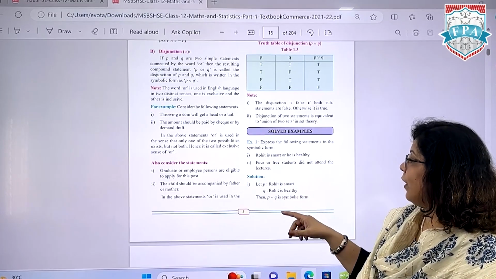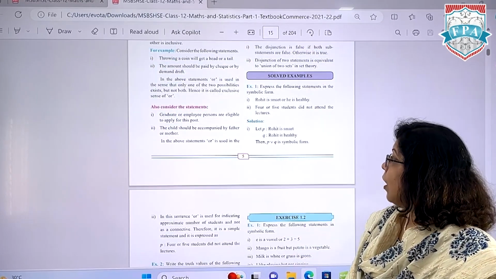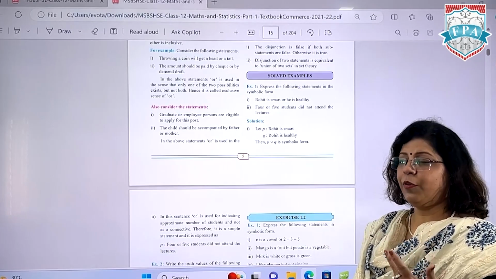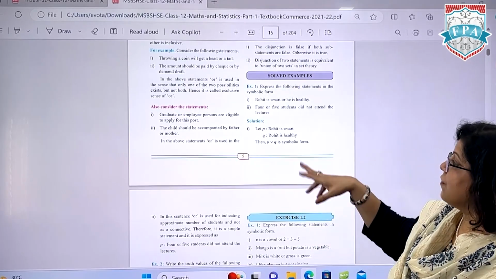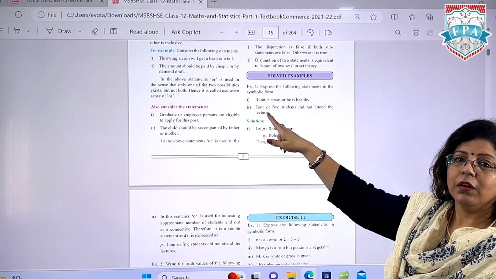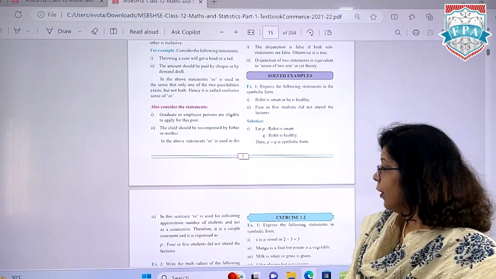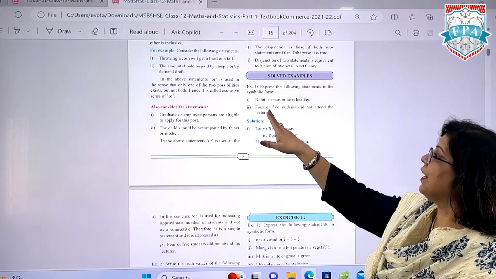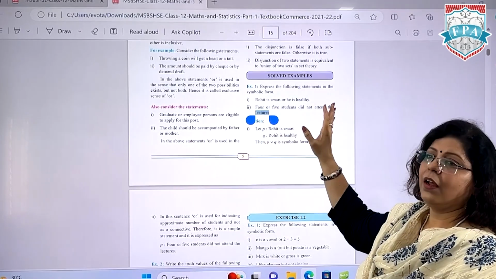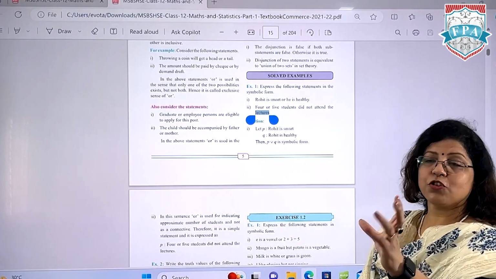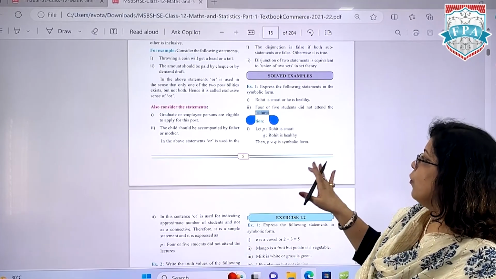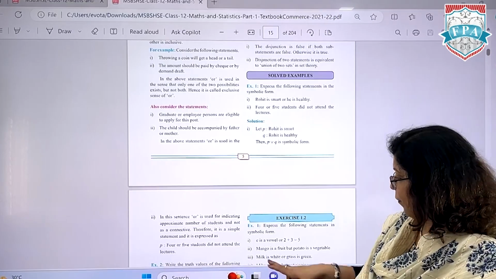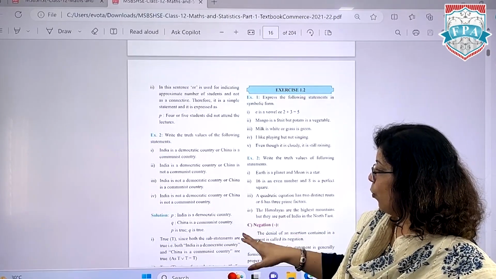Like, 4 or 5 students did not attend the lecture. Okay. अब question क्या था आपका? 4 or 5. Okay. In general, when you see it, you will be feeling, oh, where's the connective? But the connective is there in the first statement only. First statement P आएगा आपका. So 4 or 5 students did not attend. But because this connective word is not actually making 2 different sentences, there is an approximation of 4 or 5. This particular statement will be a simple statement. It's not a compound statement. I hope everything is clear right now, how we are going to go with the things.